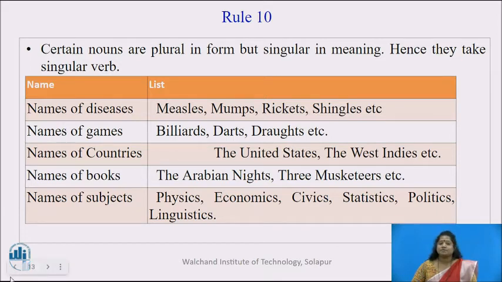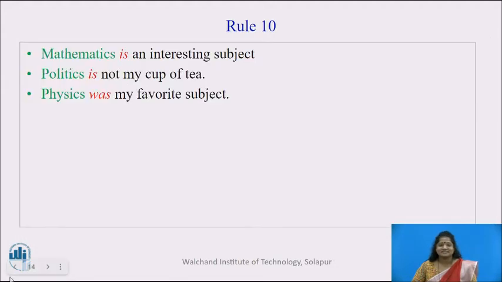Or names of a few subjects such as physics, economics, civics, statistics, politics, linguistics. It should be followed by the singular verb. For example, mathematics is an interesting subject. Politics is not my cup of tea. Physics was my favorite subject. Here, in these sentences, singular verb is used.